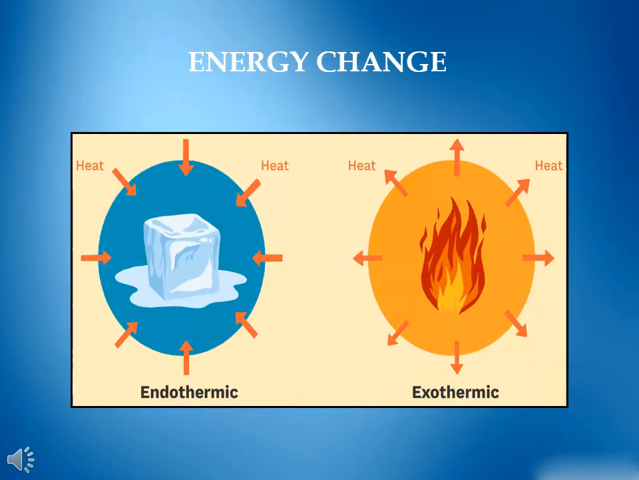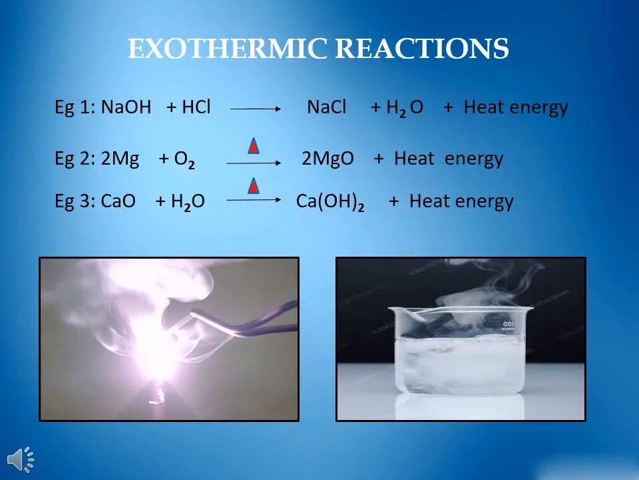Energy change. Most of the chemical reactions take place either by the absorption or by the release of energy, generally in the form of heat energy. Exothermic reaction. The chemical reactions which proceed with the release of heat energy are called exothermic reactions. Following examples will prove the point.